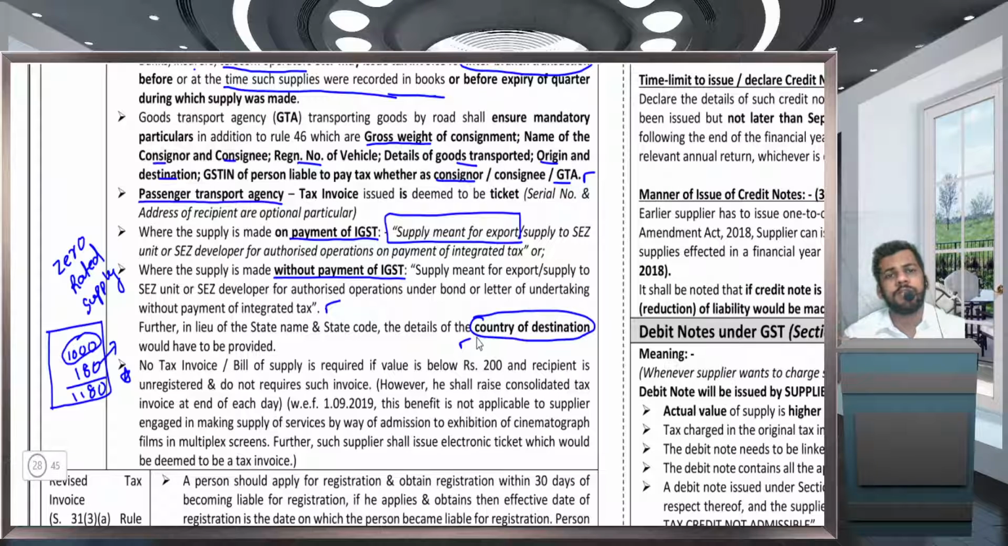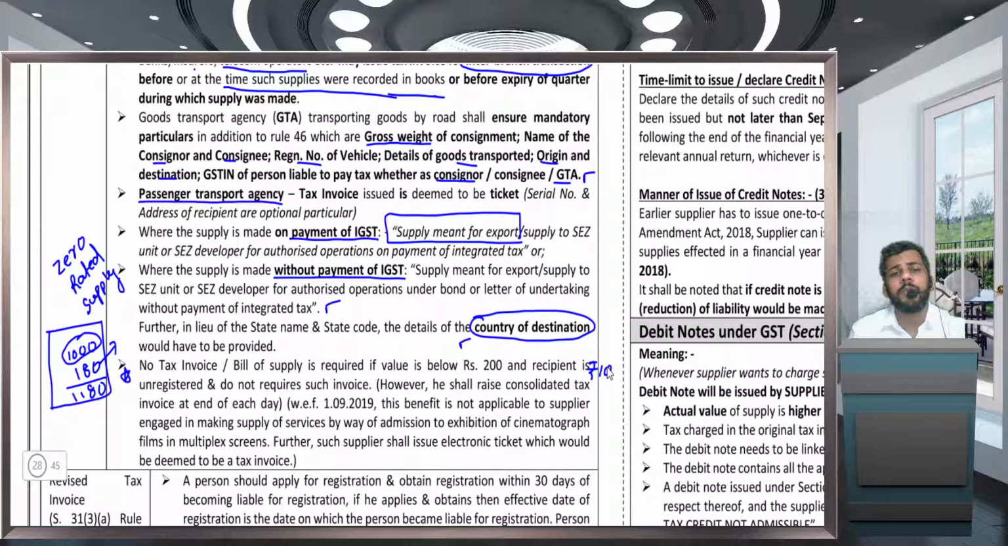Next one is if you are issuing a tax invoice. For example, you are a retailer, so the normal supplies are of rupees 10, rupees 20, rupees 30. So government says you are relaxed. If the value of goods supplied is less than 200, then there is no requirement to issue a tax invoice for every transaction.